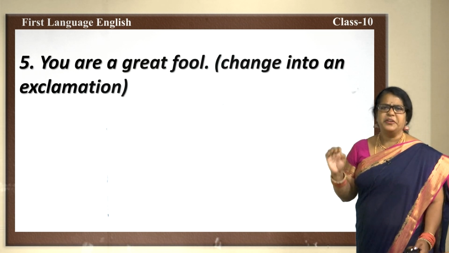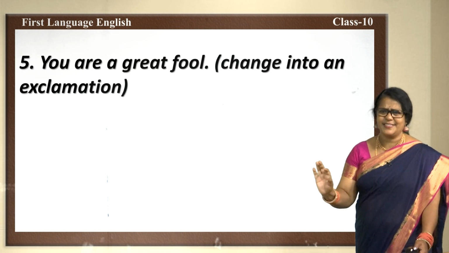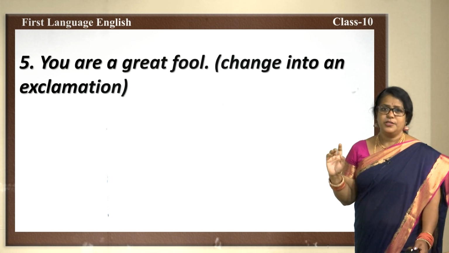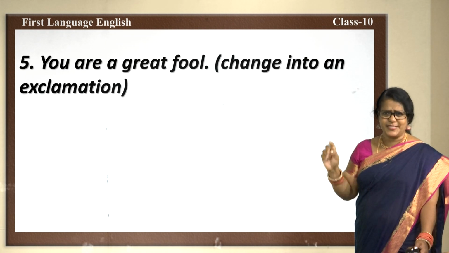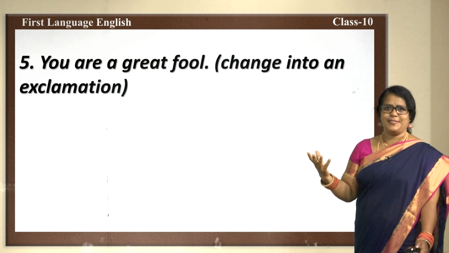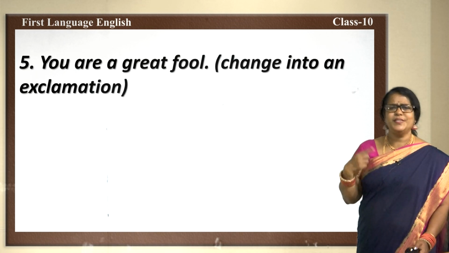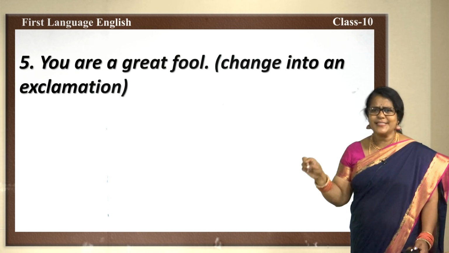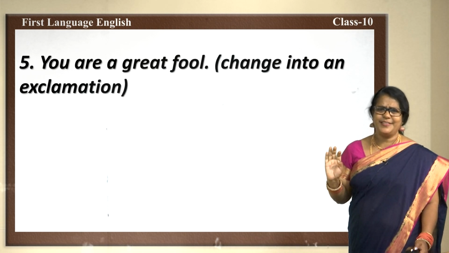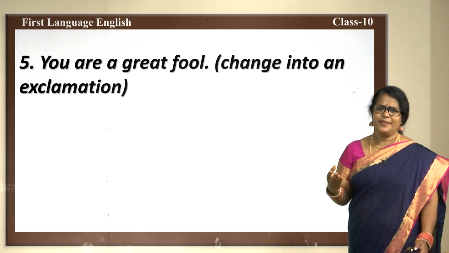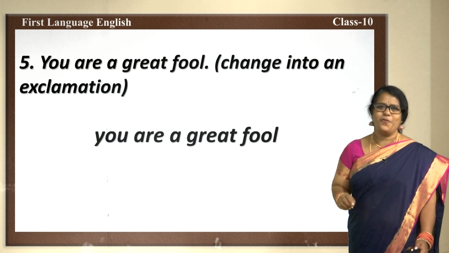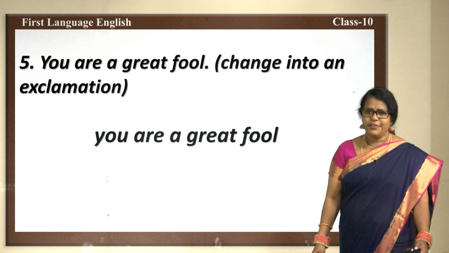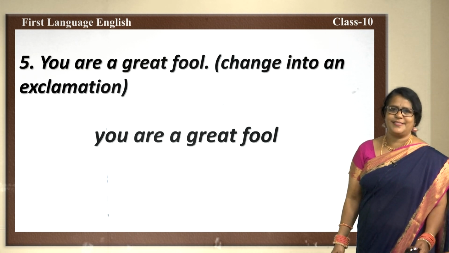You are a great fool. This is an assertive sentence. Change it into an exclamatory sentence. Usually an exclamatory sentence has an exclamatory mark and we express it like, you are a great fool, in that way. Let us see how this sentence could also be changed. Putting an exclamatory mark is also correct and while speaking, it comes like this, you are a great fool. Okay, we will see how we are going to change this sentence. We could as well use this like this.